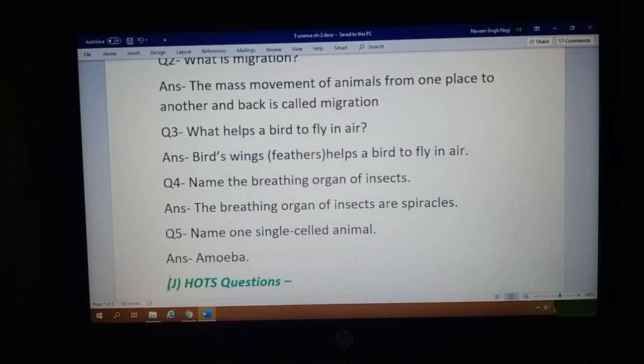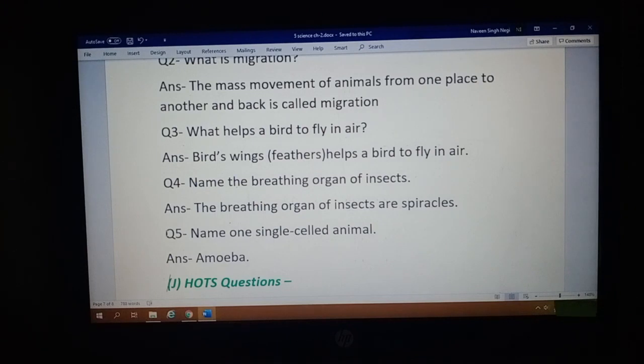Actually they are tiny holes present alongside their body, and through these tiny holes the air enters inside the body. These are interconnected with a tube system that is called trachea. So you can write spiracles, or trachea also; trachea is also a correct option.